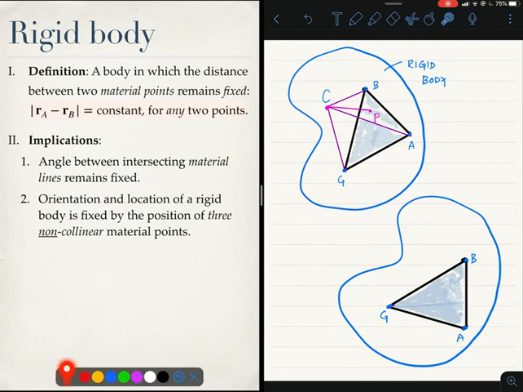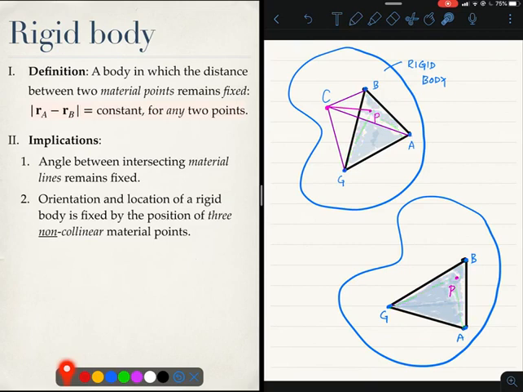Distances between material points don't change. So that will allow us to locate point P somewhere, so that BP is the same as BP here, GP is the same as GP here, and AP is the same as AP here.